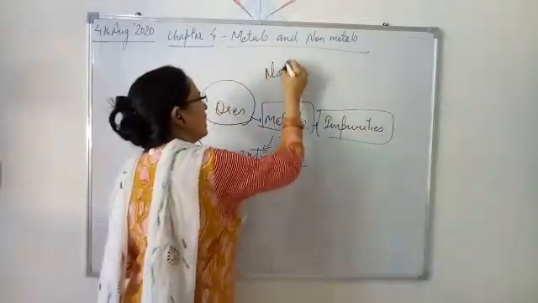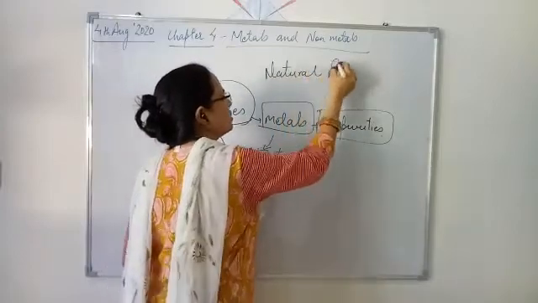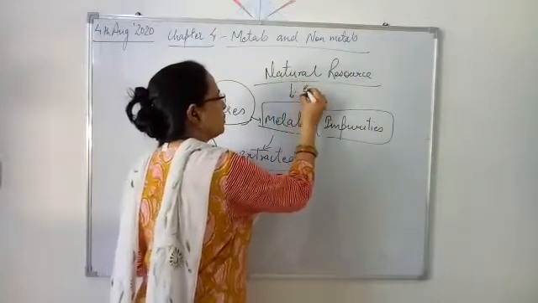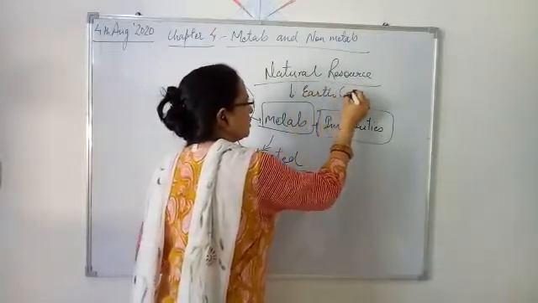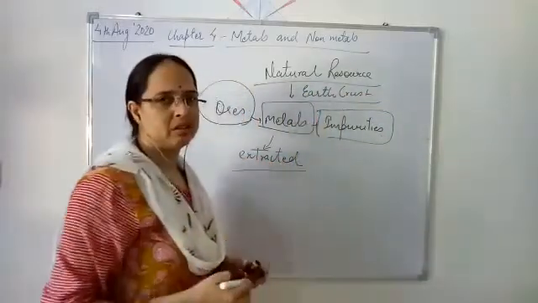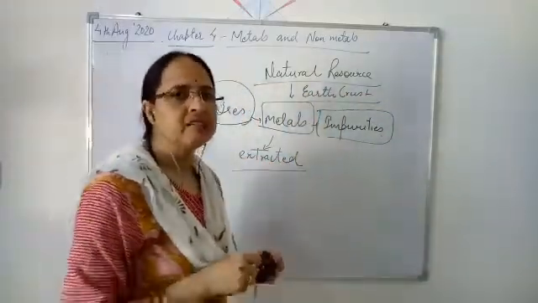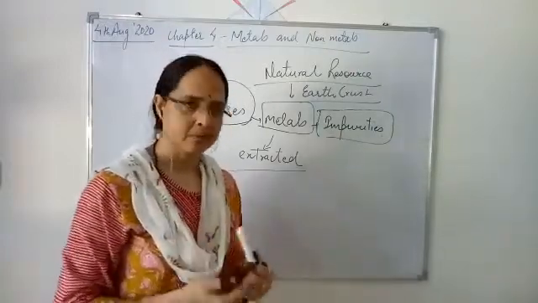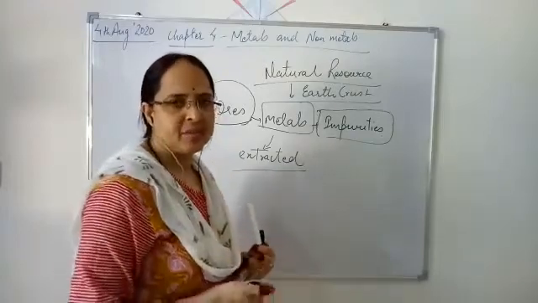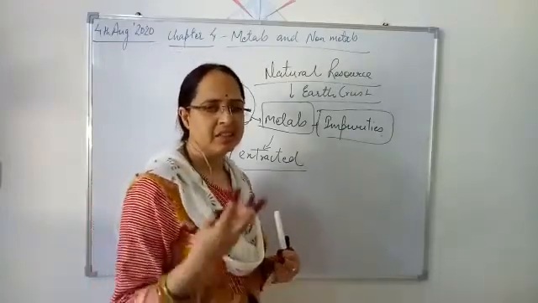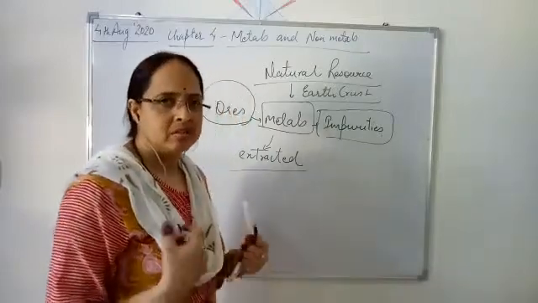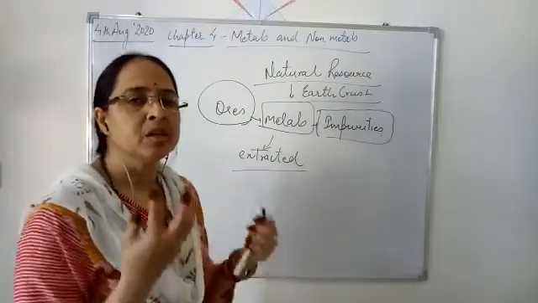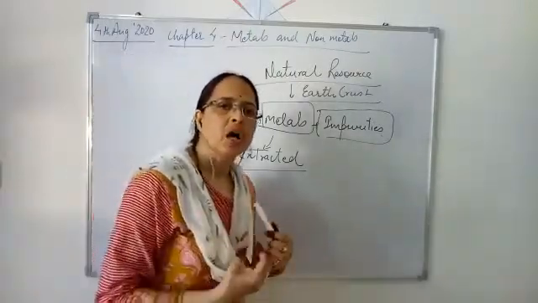Metals are a natural resource because they are present in the earth crust, and according to their use, we utilize these metals for our different purposes. We are using iron, gold, silver, then calcium, magnesium, zinc, aluminium, copper. All these metals are used by us because we know how to use them.